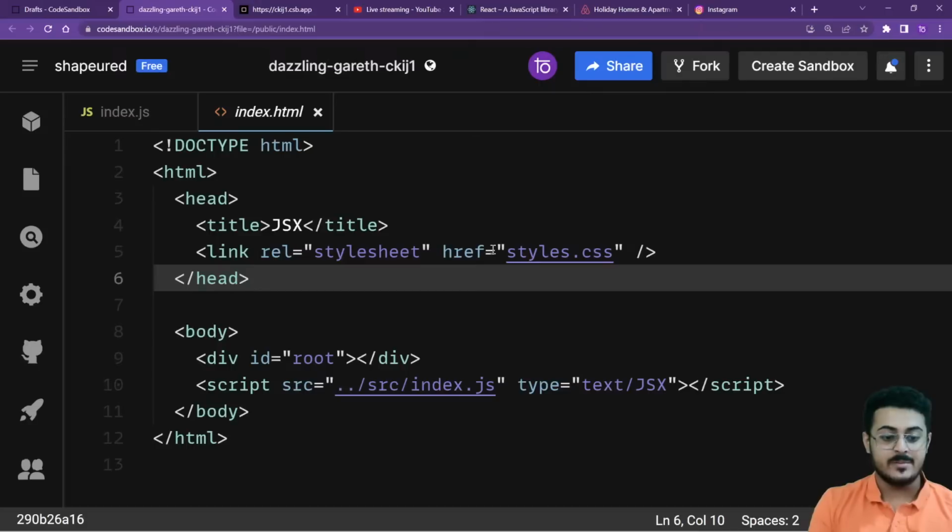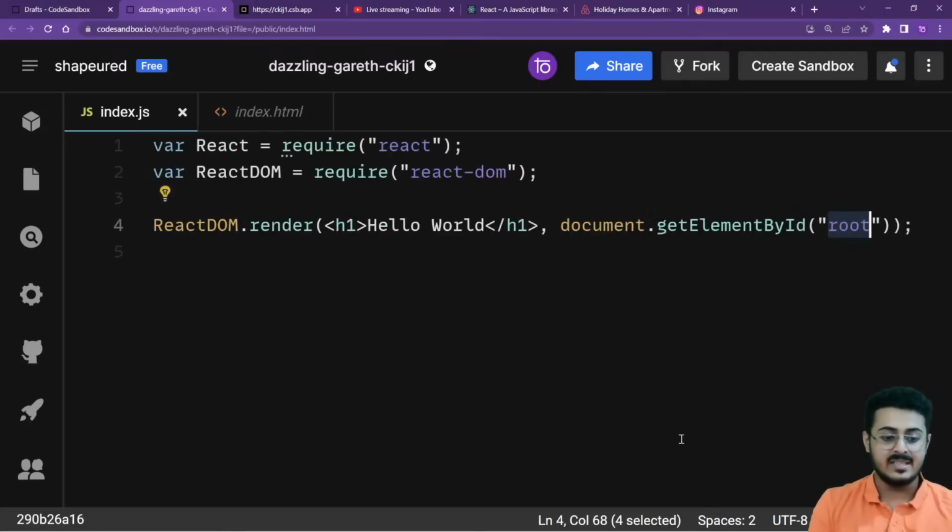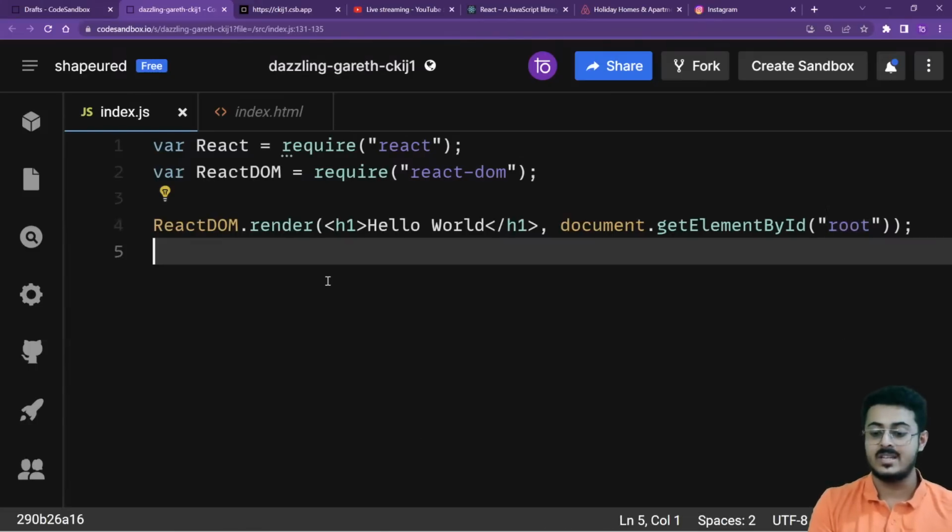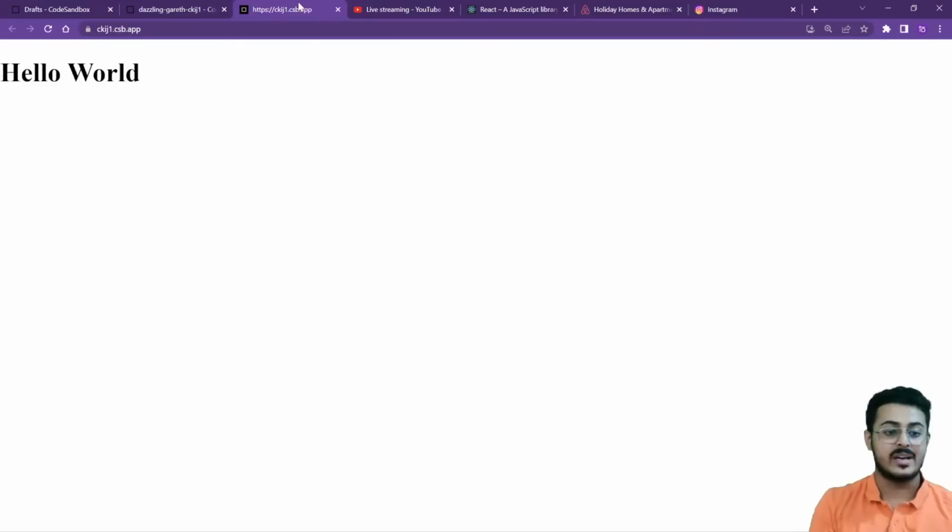So here, as you are able to see, there is no hello world. But from here itself, I'm able to render a hello world on my screen using just React, as an h1 tag. So this is just an example of the React code that we are writing.